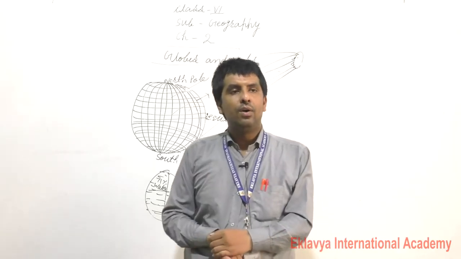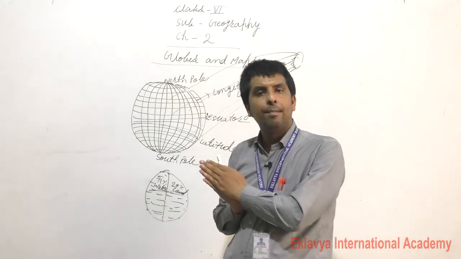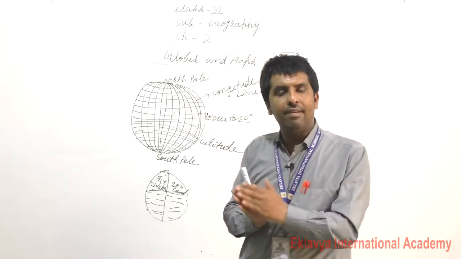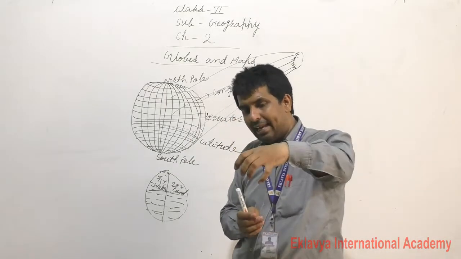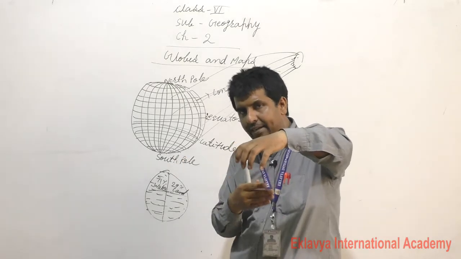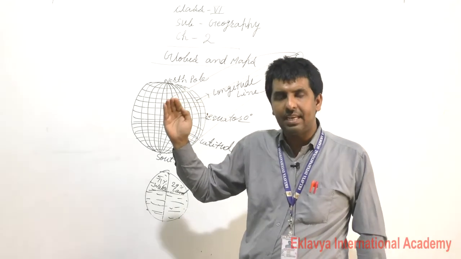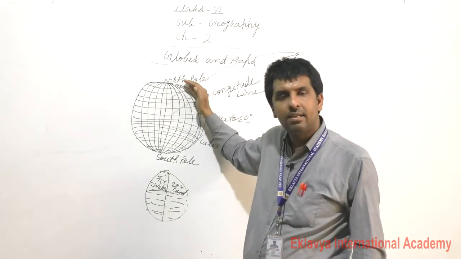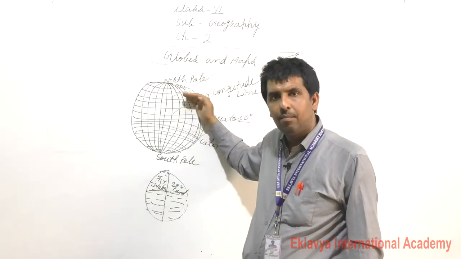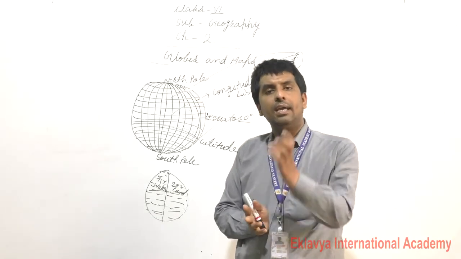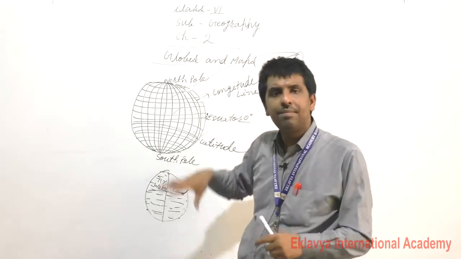We have taken the help of globes, and suppose you have a globe at home, in front of you, and then whenever you rotate it, the earth is bent at 23 and a half degrees, so you can say the earth moves like an egg.